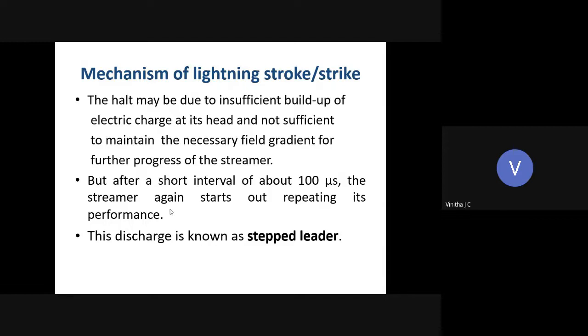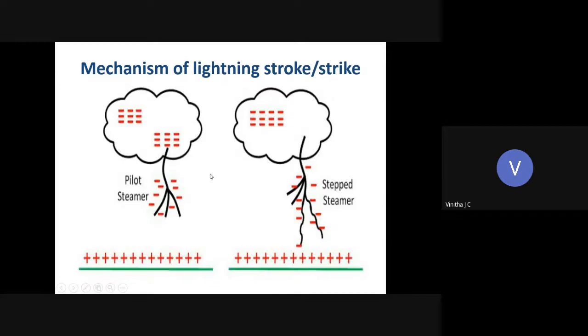But this does not last for a long duration. After a short period, for example 100 microseconds, the streamer starts again and moves towards the ground. This discharge is termed the stepped ladder, and it will be explained by means of a diagram.